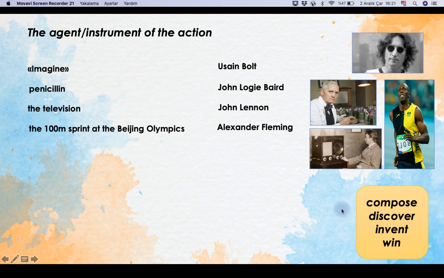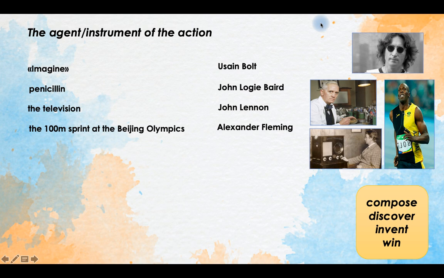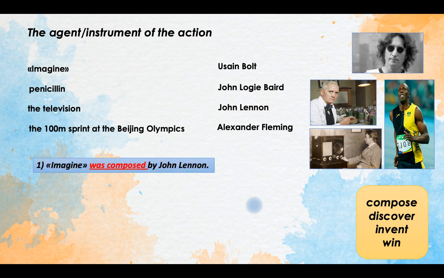Now I hope you have your sentences, and let's check the sentences together. Now the first sentence, Imagine, yeah, that's the song, was composed by John Lennon. It was composed is the passive form, and we also need by before the agent. John Lennon is the agent of the action.